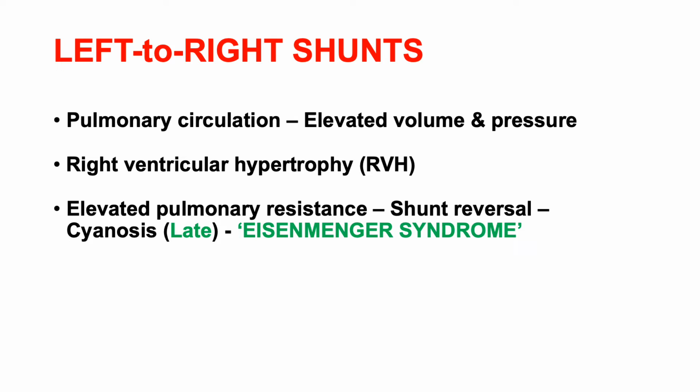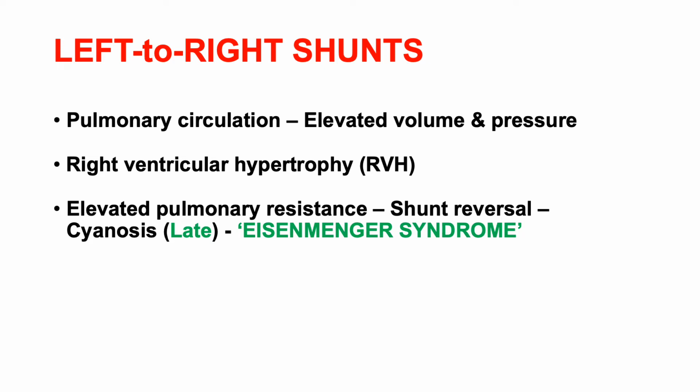Whenever the lungs receive more volume of blood in the pulmonary circulation, obviously there will be an increase in the volume and pressures. And to pump more volume of blood into the pulmonary circulation, the right ventricle keeps on working, so that eventually results in hypertrophy of the right ventricle. So right ventricular hypertrophy is a consequence.